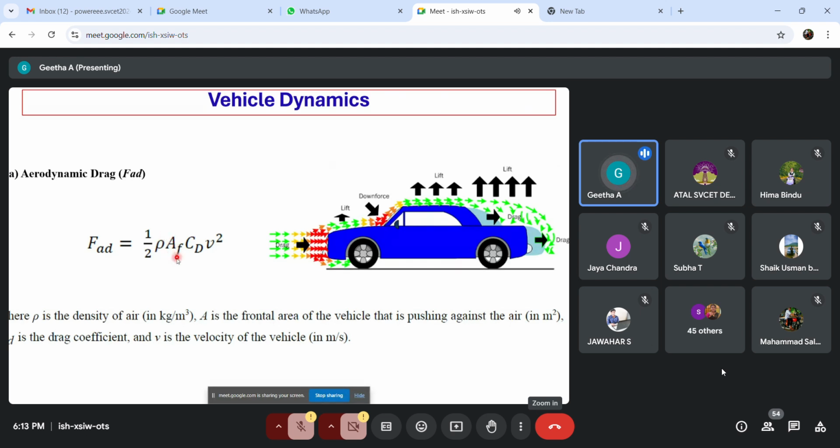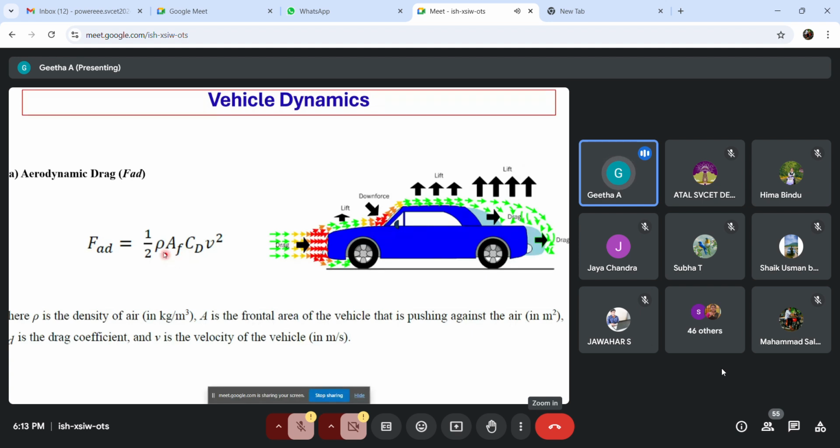A_F stands for the frontal area in meter square, the area of the front of your vehicle. C_D is the drag coefficient, which says how impactful the atmospheric air is on your vehicle. V represents the velocity of the vehicle in meter per second.